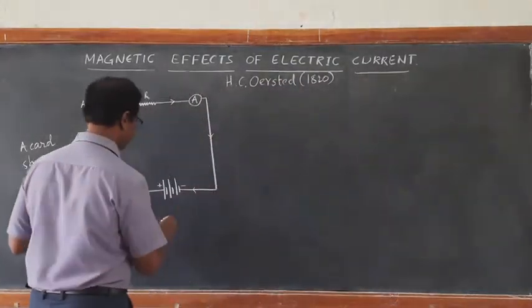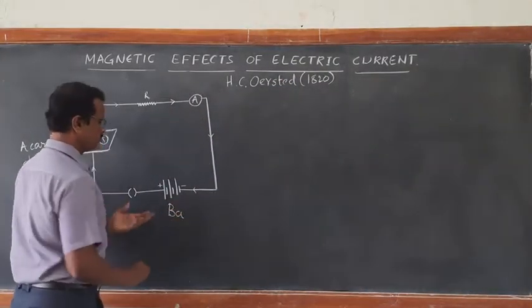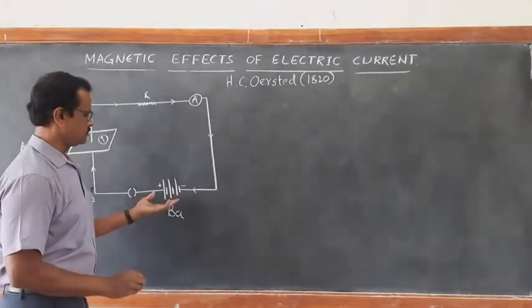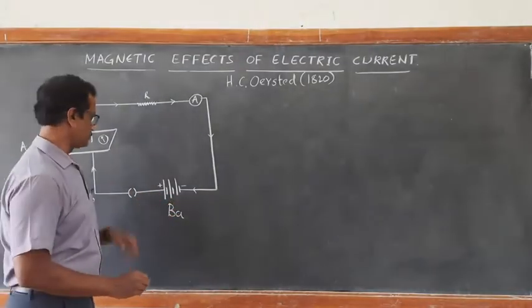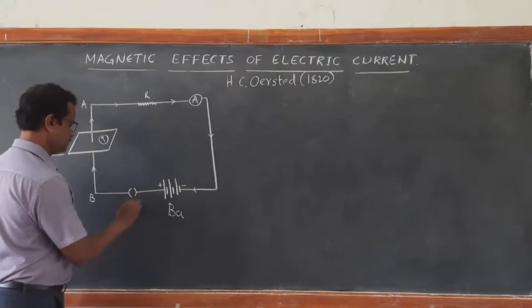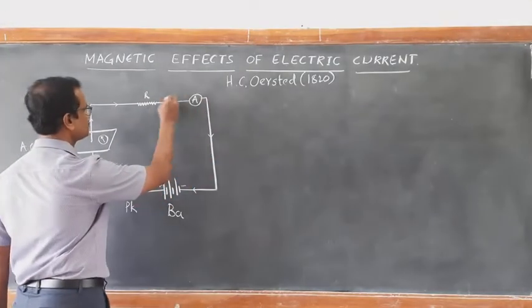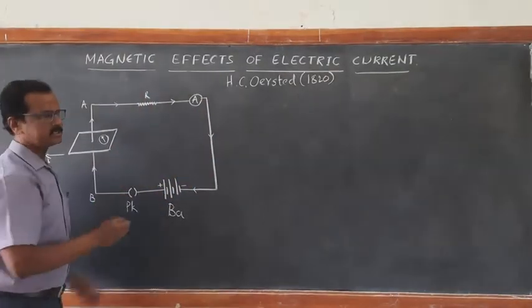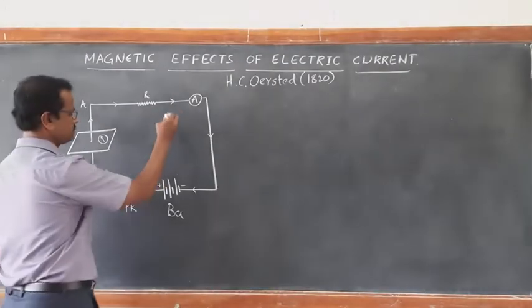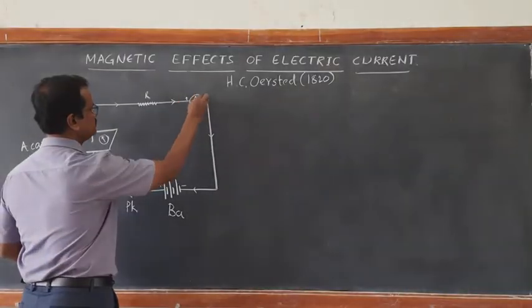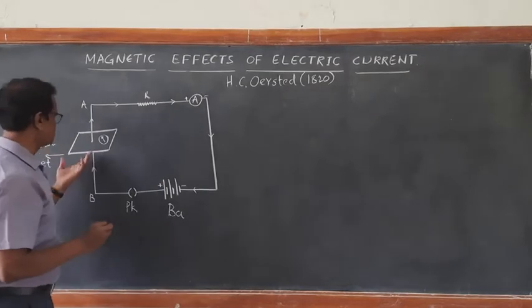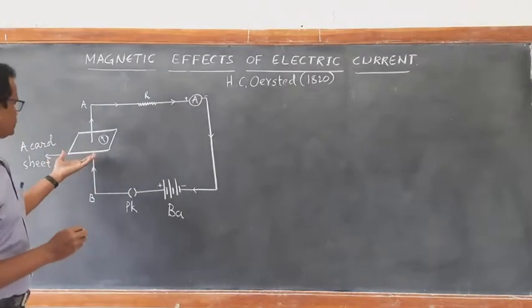This is a battery, maybe of about 4 volts or 6 volts, and this is the plug key, and these are the connecting wires, right? And some resistor is taken to control the current. This is the ammeter, right? And here is a card sheet. A card sheet is taken.